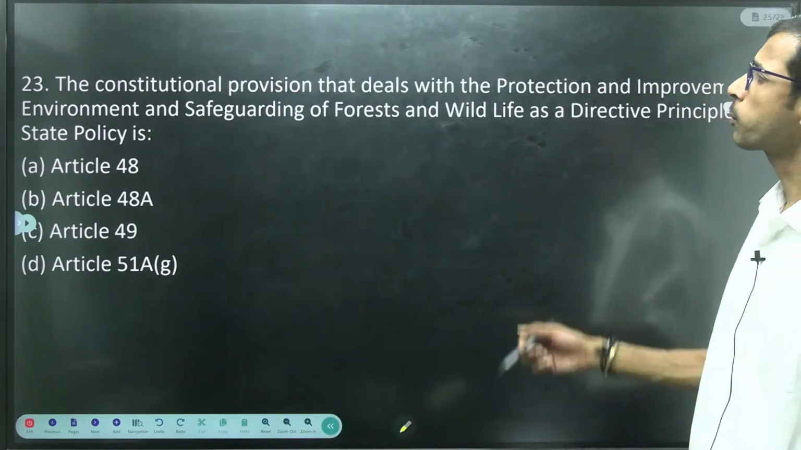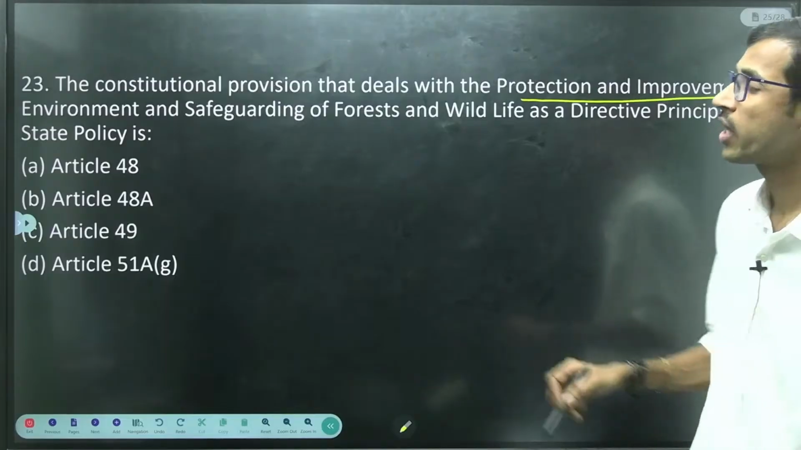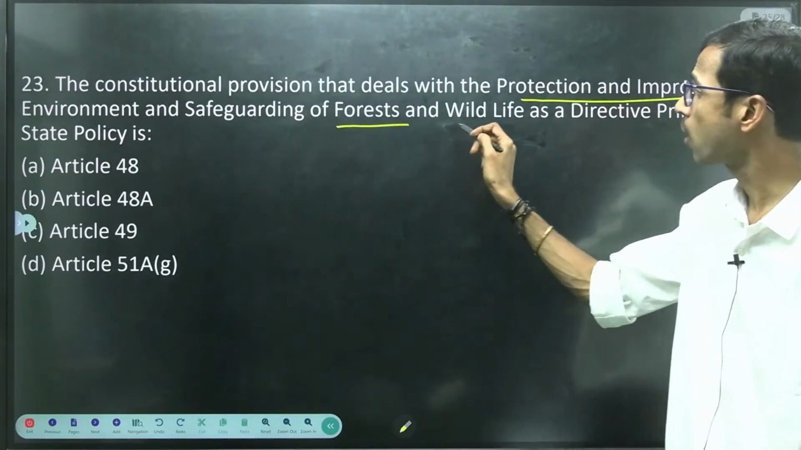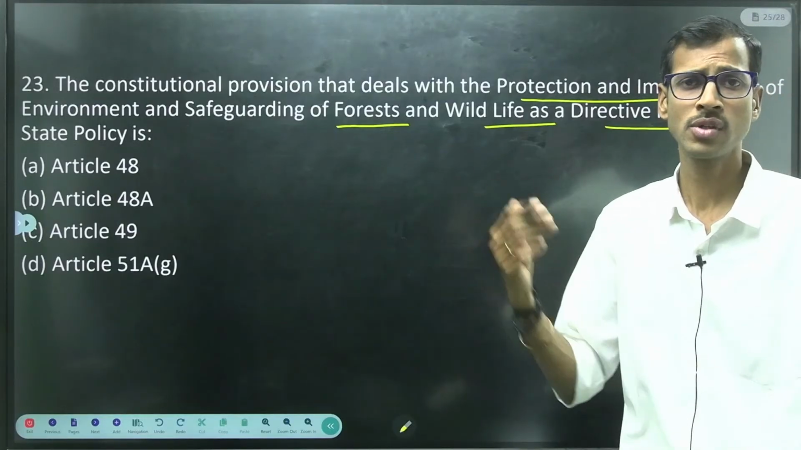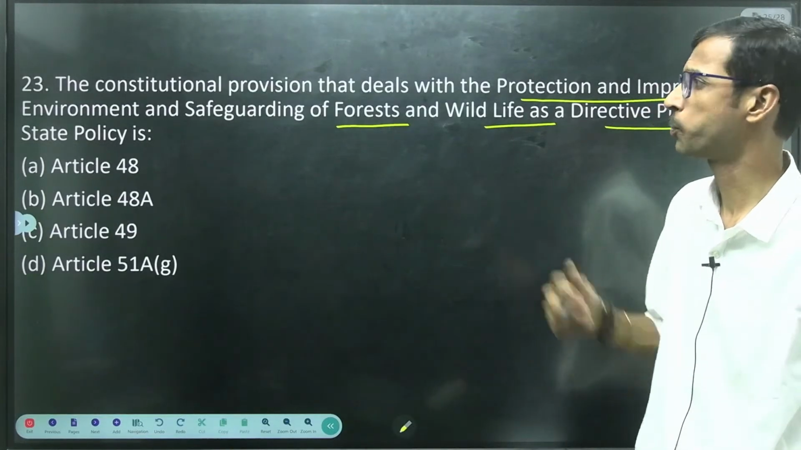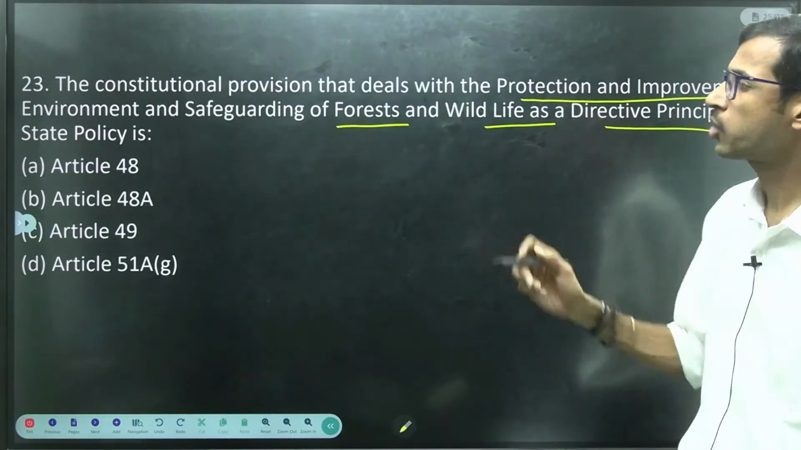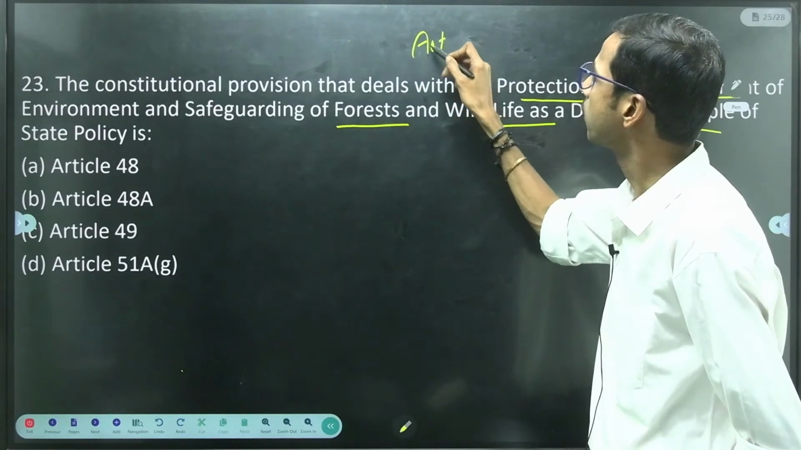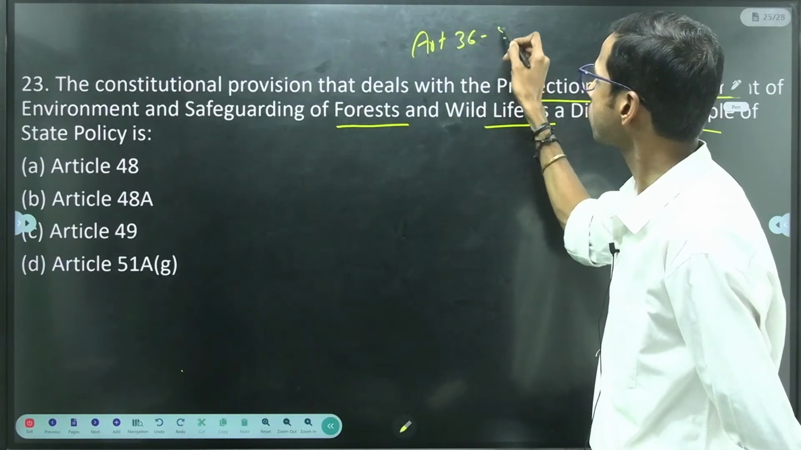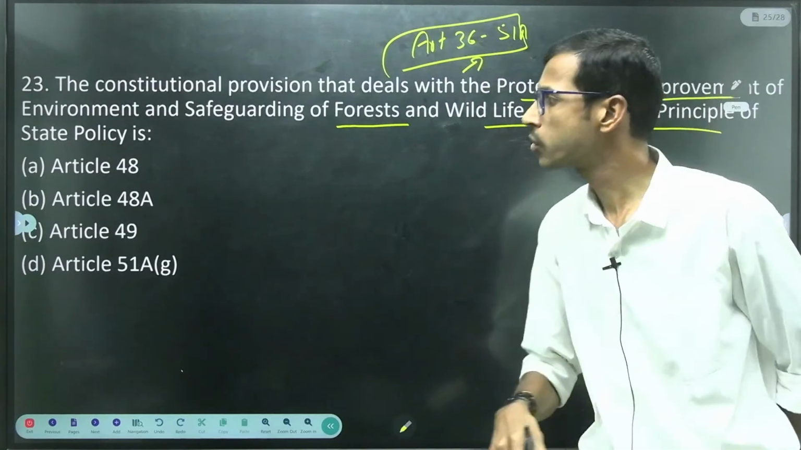Next, the constitutional provision that deals with the protection and improvement of the environment and safeguarding of forests and wildlife as directive principles of state policy is. This is also a straight question, but a very, very important question. So here, if you observe, the directive principles of state policy are mentioned under Articles 36 to 51, right?